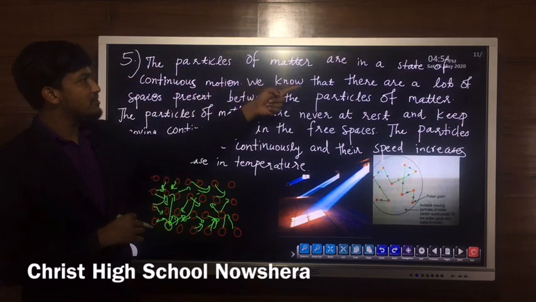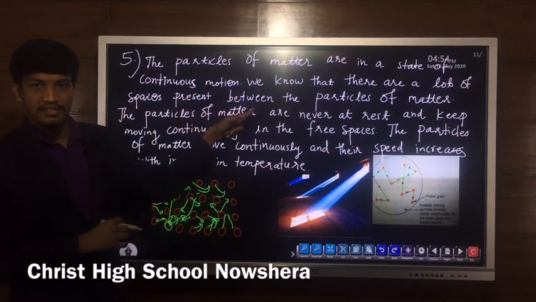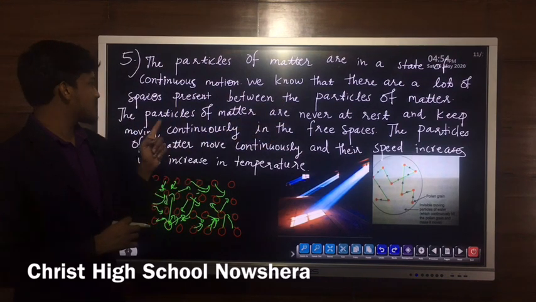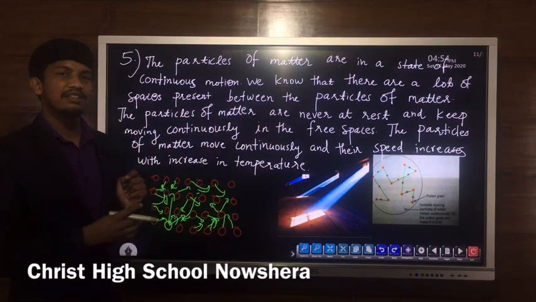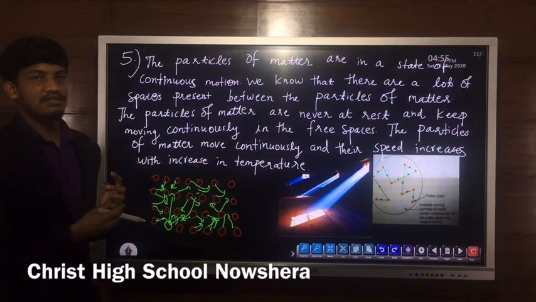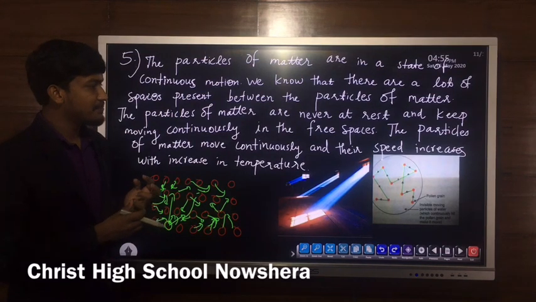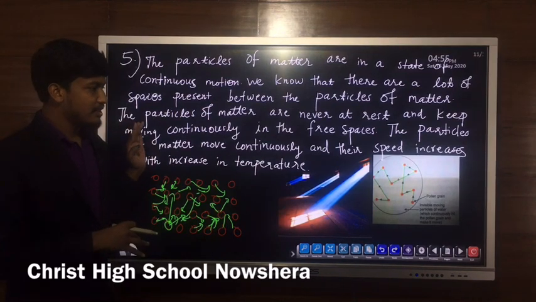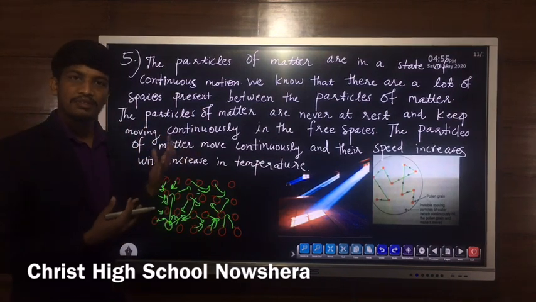What's the reason? Because there are a lot of spaces present between them, and the particles of matter keep moving continuously in the free spaces. This is the last characteristic property. And how can we prove that?